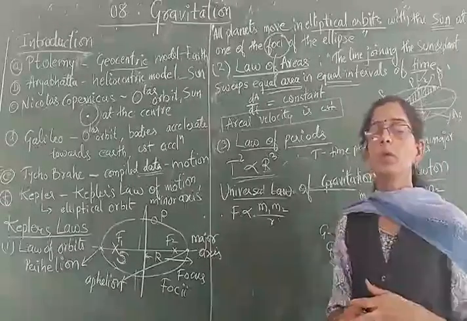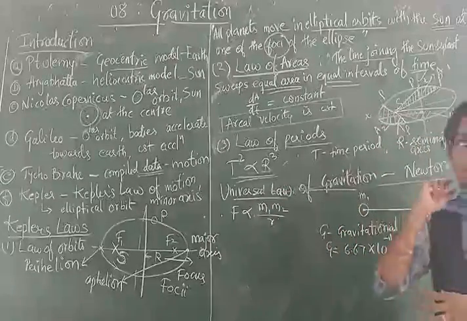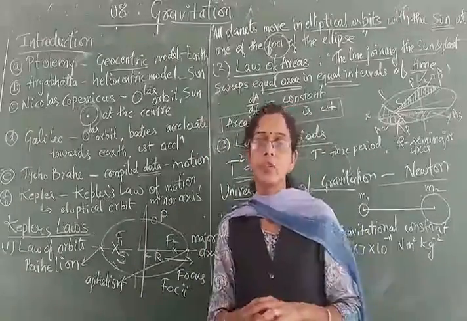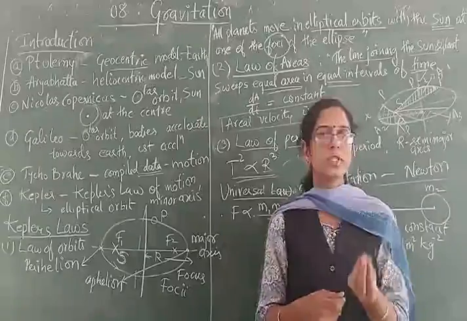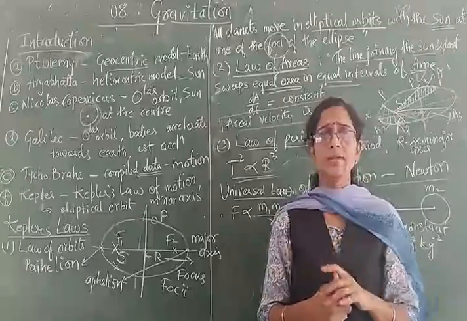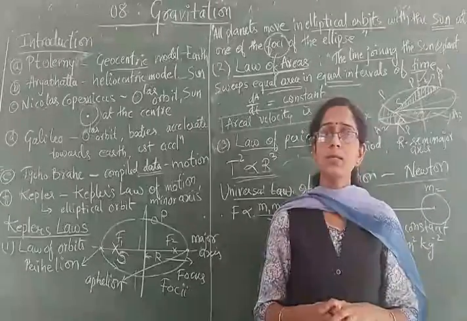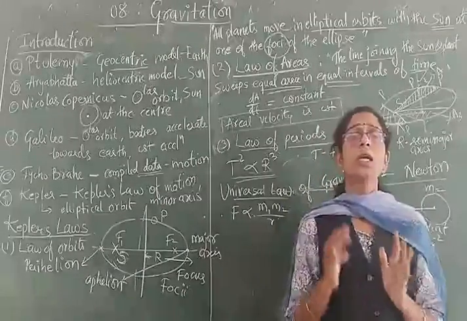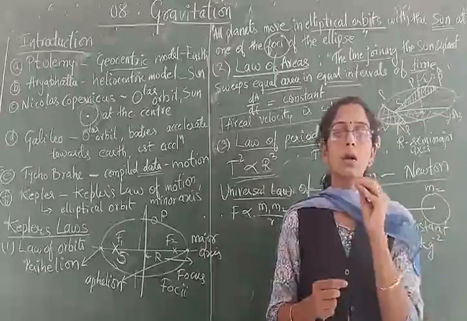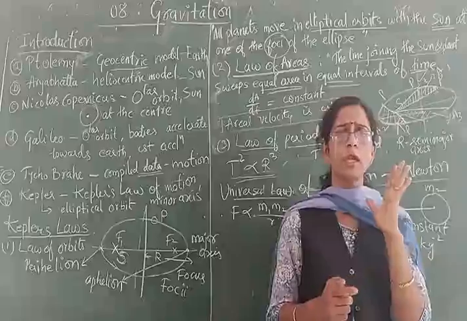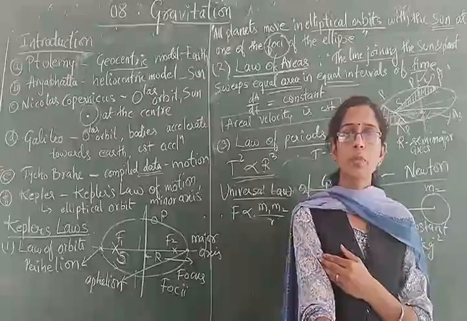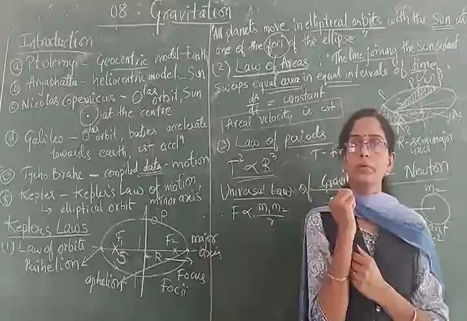Then we will go with one more important law, that is known as the universal law of gravitation. It was given by whom? Newton, wherein he related a few important factors. He observed that an object will move towards the earth with certain acceleration, and the object will have certain mass. By observing these things, he gave an idea related with the gravitational force. It means the earth, or any object, even this chalk, will attract the other objects around it towards its center.